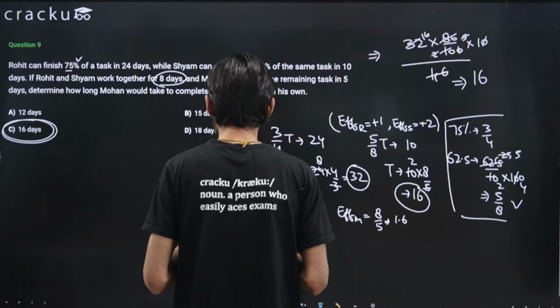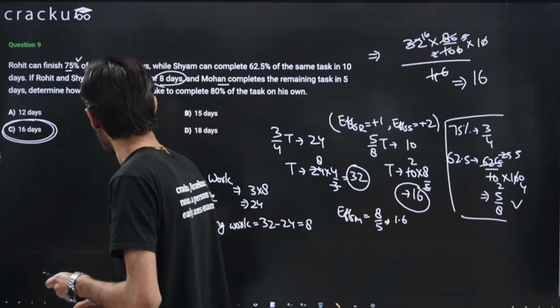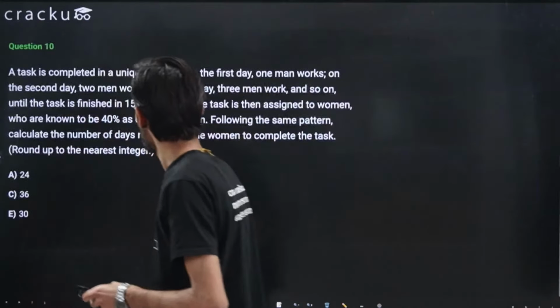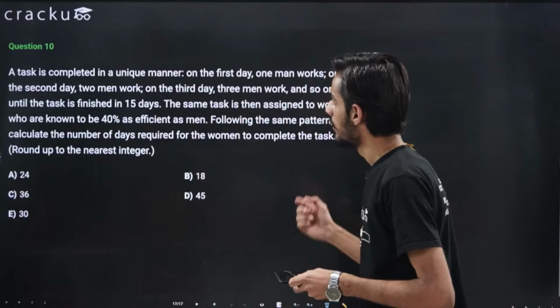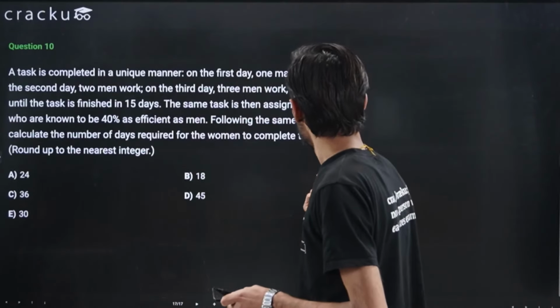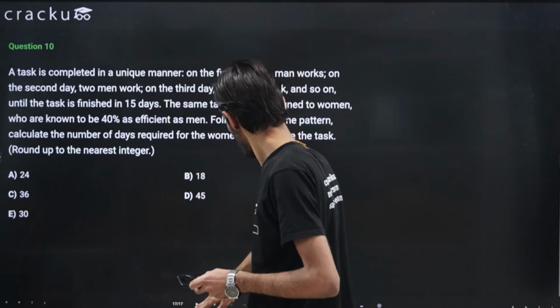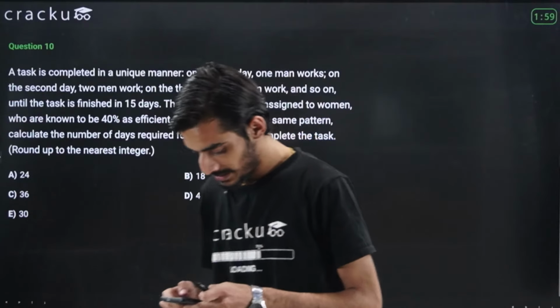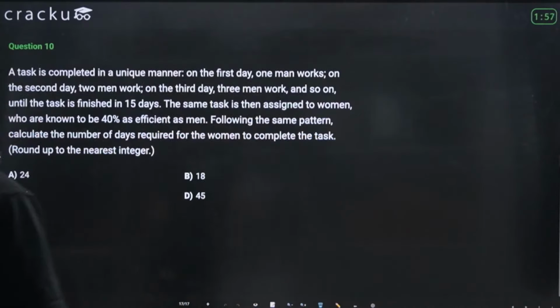Yes, Sunal Verma, the answer is C for this question. Moving ahead to question number 10. Okay, try this. Yes, Dushyant, your answer is also correct.